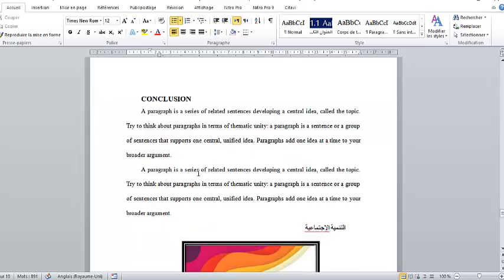and pay attention to formatting your paragraphs. I repeat that a semicolon, like this, is considered a full stop. So this is not, a paragraph is a series of related what? So it's not complete, so it is false, okay?